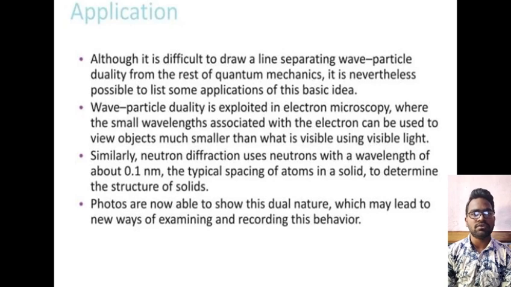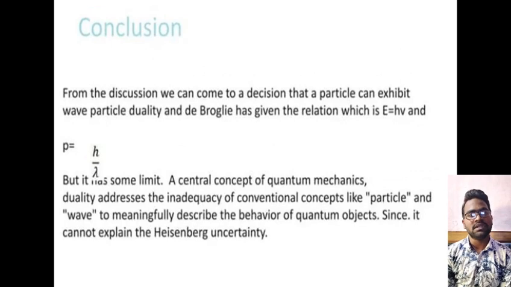Photons are now able to show this dual nature, which may lead to new ways of examining and recording this behavior. And next, the conclusion for the de Broglie wavelength is, from the discussion we can come to a decision that a particle can exhibit wave-particle duality, and de Broglie has given the relation which is E is equal to h nu and p is equal to h by lambda.